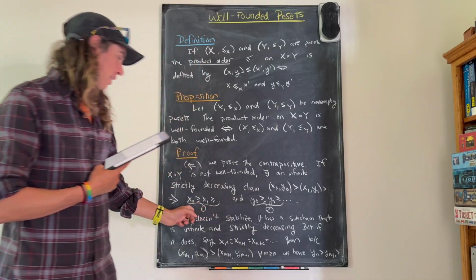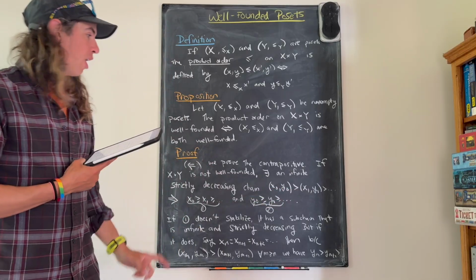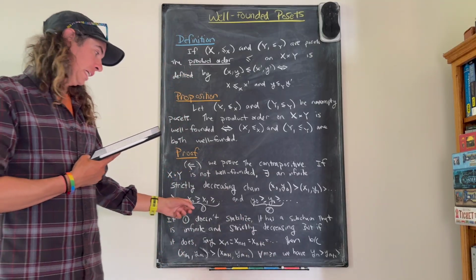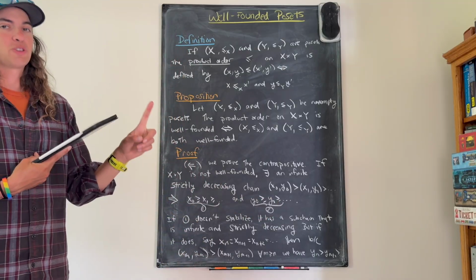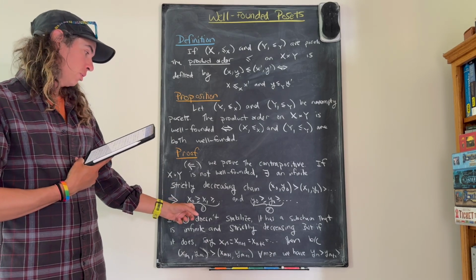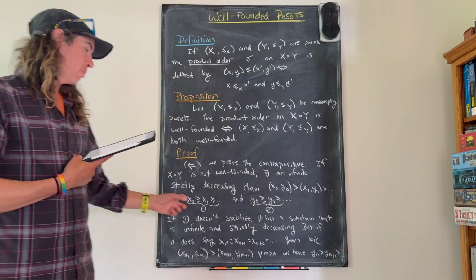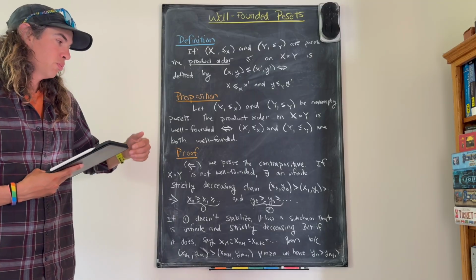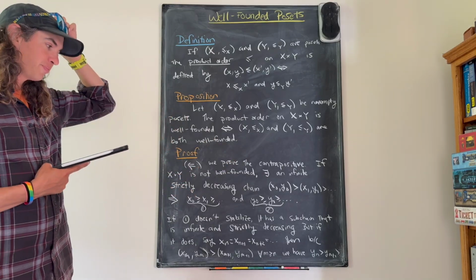So I have my chain x0, x1, x2, etc. in X, and y0, y1, y2, etc. in Y. But just because (x0, y0) is strictly bigger than (x1, y1), that does not necessarily mean that x0 is strictly bigger than x1 and y0 is strictly bigger than y1. It means that one of those must hold. They both could hold, but at least one of them must hold. So it must be that x0 is strictly bigger than x1 or y0 is strictly bigger than y1, but we don't know that both of those strict inequalities hold.